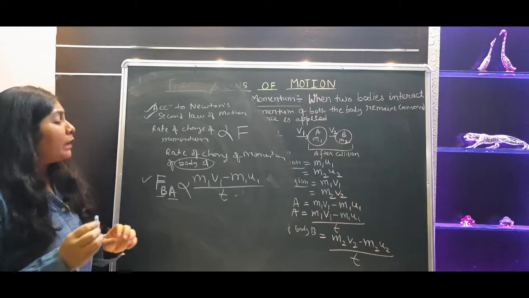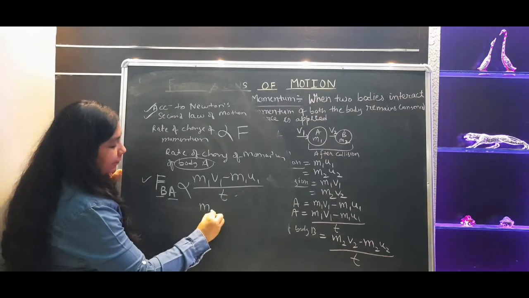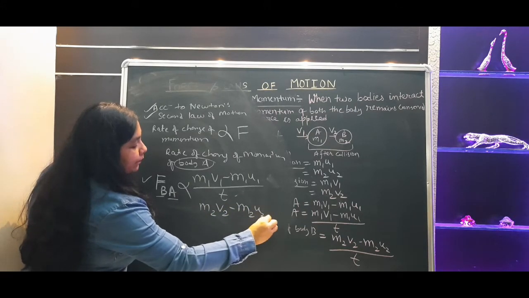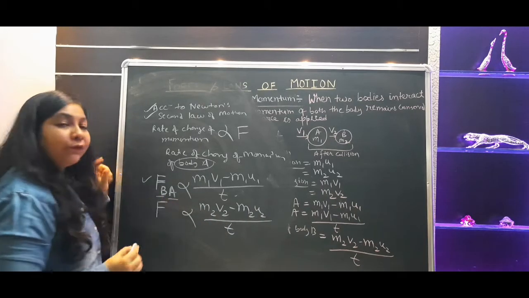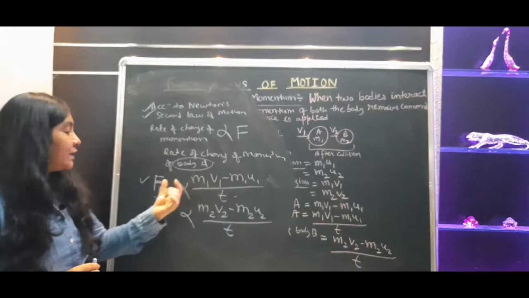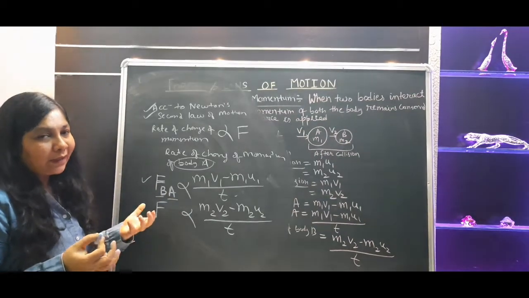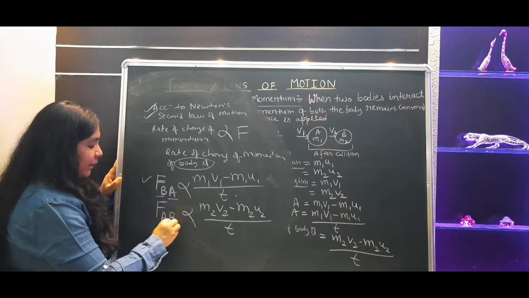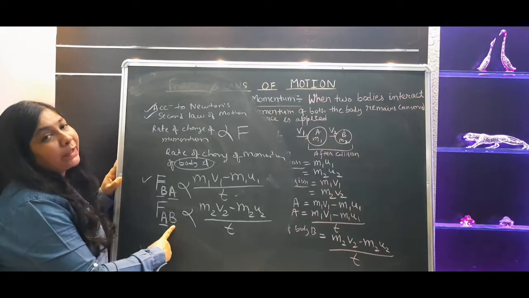Now we will talk about the rate of change of momentum in body B. It is m2 v2 minus m2 u2 divided by t. So obviously this will also be proportional to force. Now we will talk about this force. If body A's change is caused by body B, so obviously body B में जो changes हो रहा है, it will be caused by body A only. So here this force can be written as FAB. FAB stands for force applied by body A to body B.